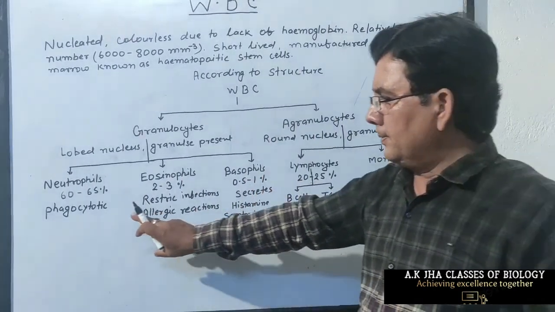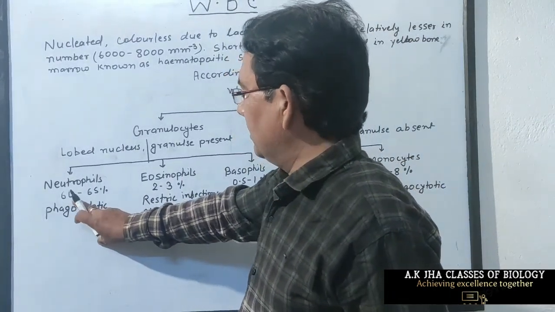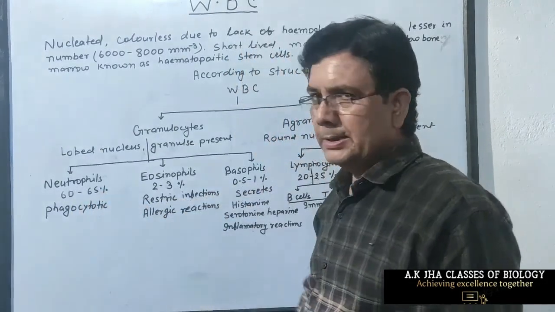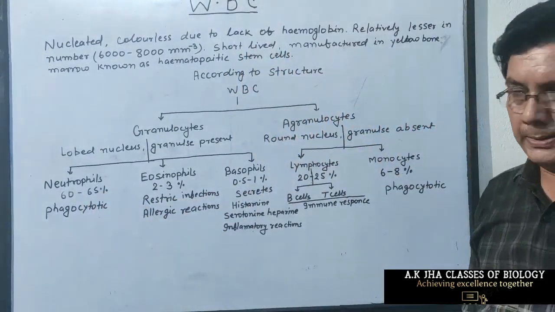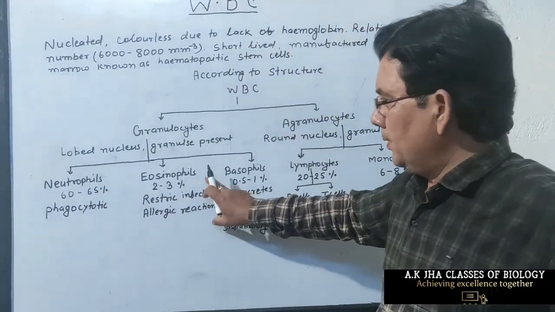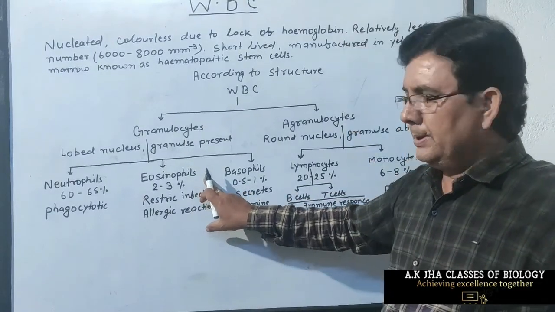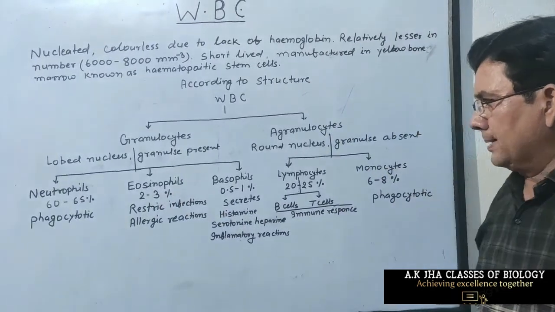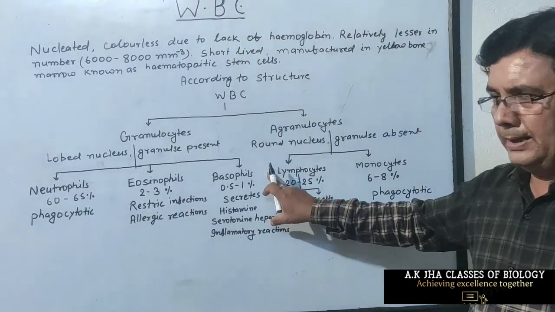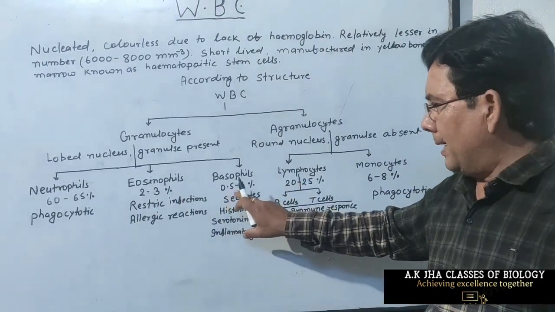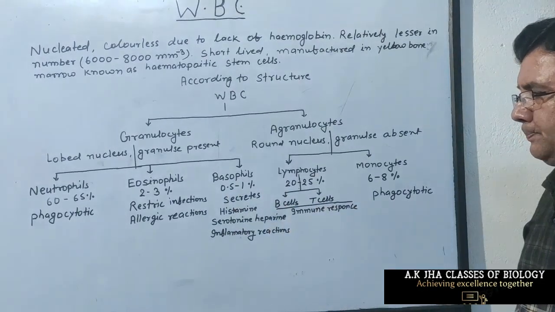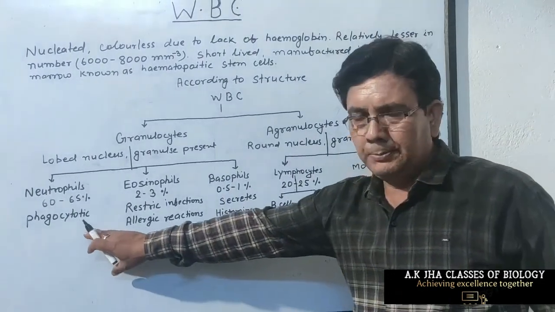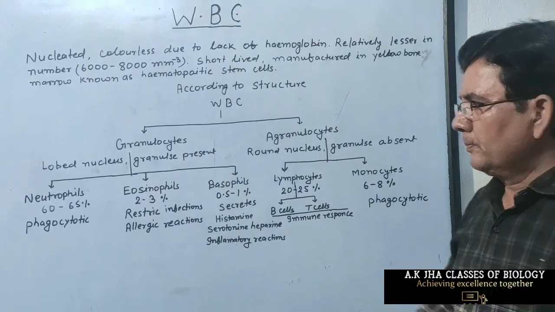The percentage of neutrophils in WBC is about 60 to 65%. The percentage of eosinophils in WBC is 2 to 3%, and the percentage of basophils in WBC is 0.5 to 1%. Now we explain the functions of these three types of WBC.